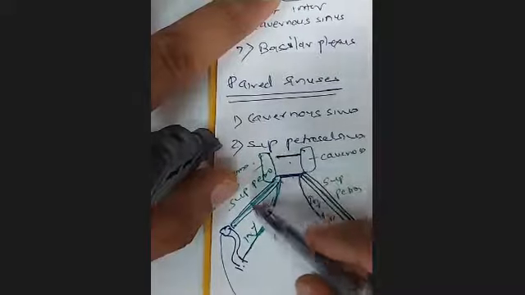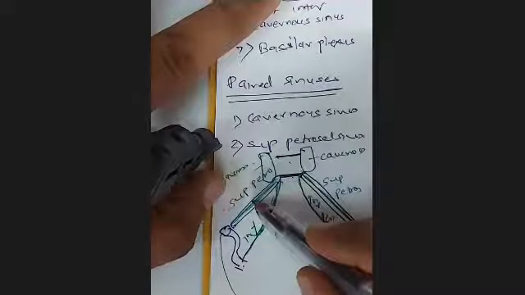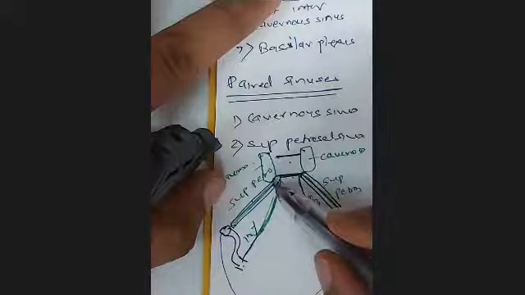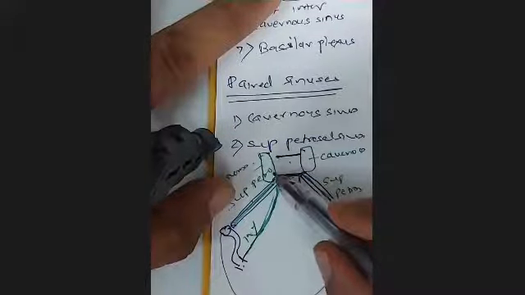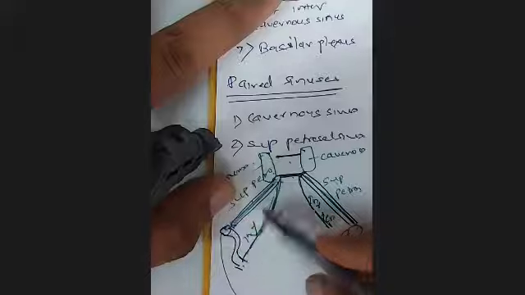That means the superior petrosal sinus, which lies along the border of the petrous temporal bone, which is forming the boundary of the posterior cranial fossa, connects the cavernous sinus with the transverse sinus.